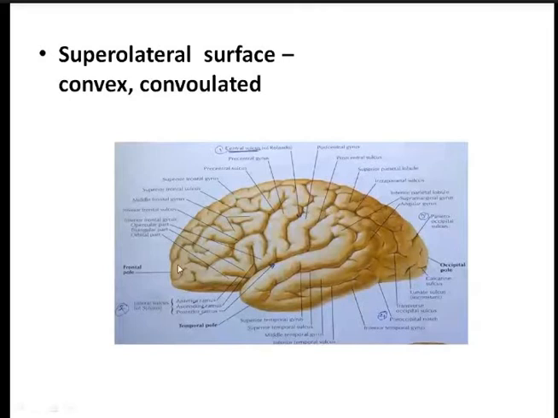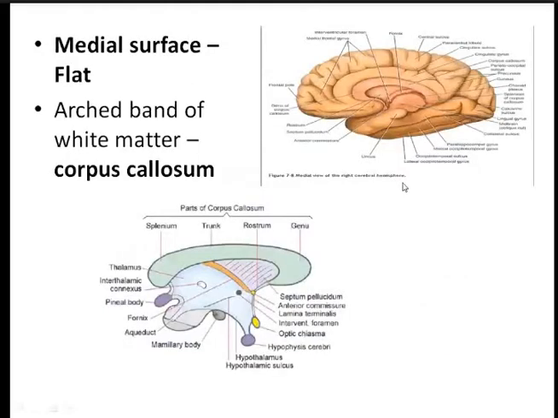Now coming to the medial surface, the medial surface is flat. If you take a sagittal section, then you can see the medial surface. There is one more point to identify: in the medial surface you can see an arched band of white matter, which is known as the corpus callosum.